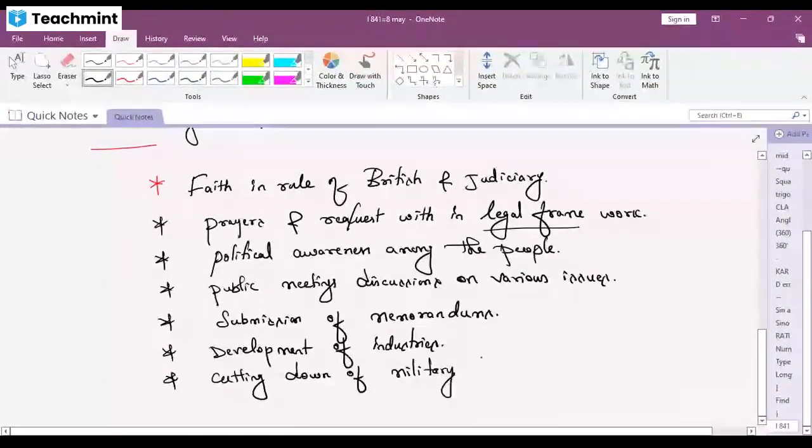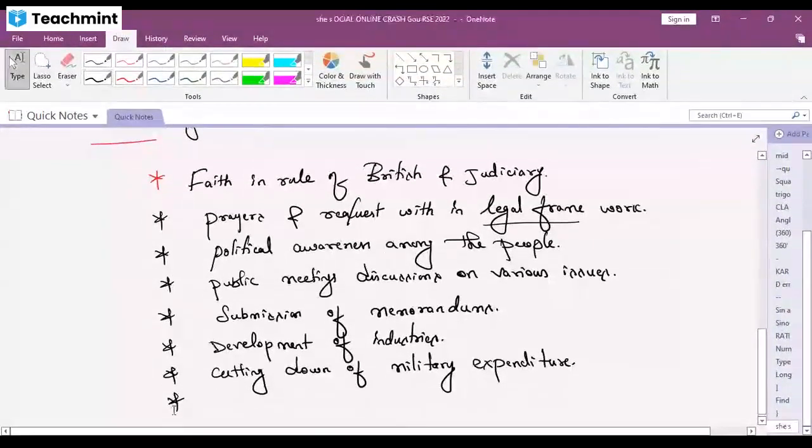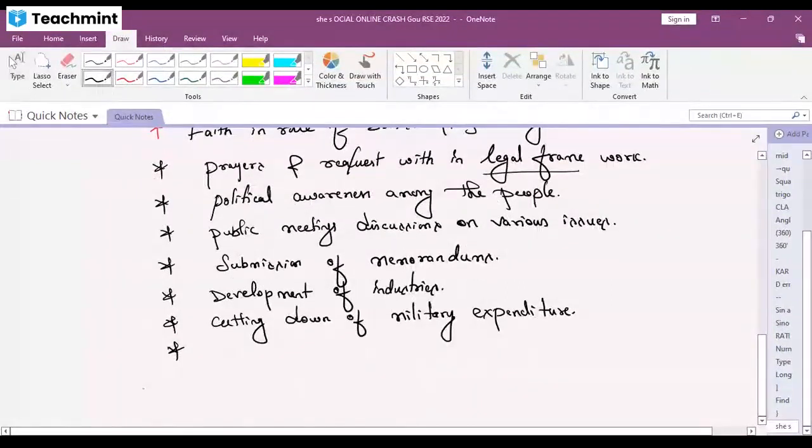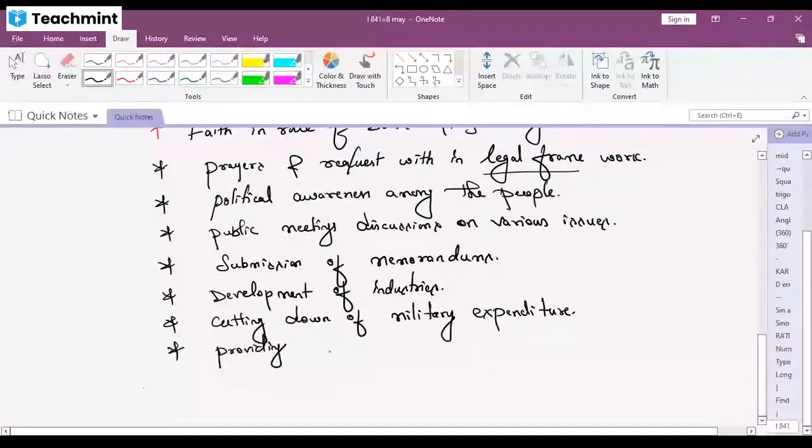Cutting down of military expenditure. जो भी मिलिट्री एक्सपेंडिचर था उसको रिड्यूस करते गए. They reduced unnecessary expenses. Next, providing better education. During this age of liberalization, they started giving better education.